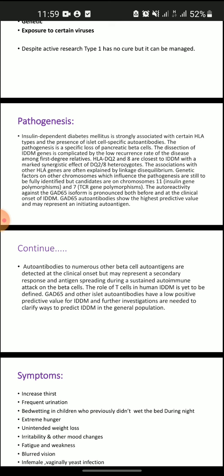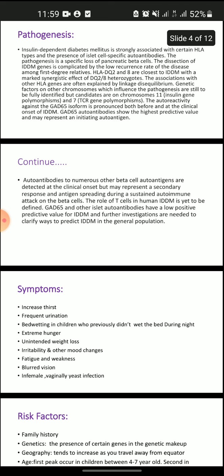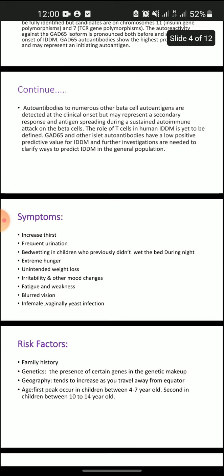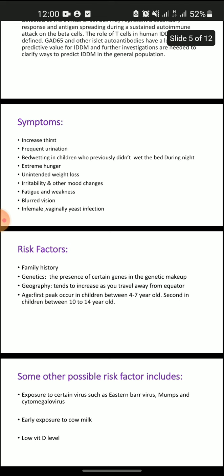What are the symptoms of insulin-dependent diabetes mellitus? Increased thirst, frequent urination, bedwetting in children who previously didn't wet the bed during the night, extreme hunger, unintended weight loss, irritability and other mood changes, fatigue and weakness, blurred vision, and in females, vaginal yeast infection.